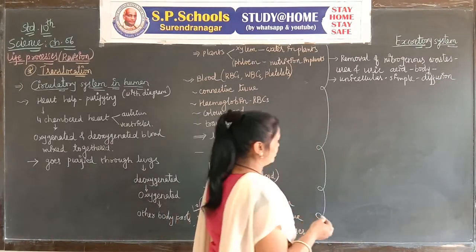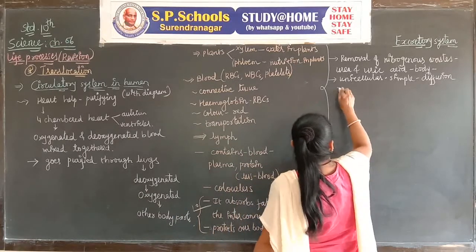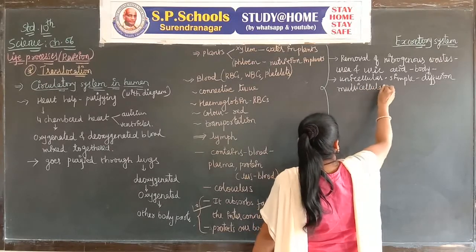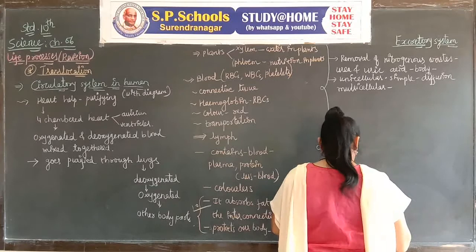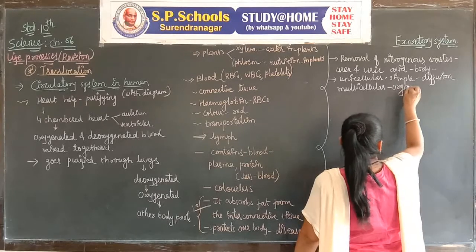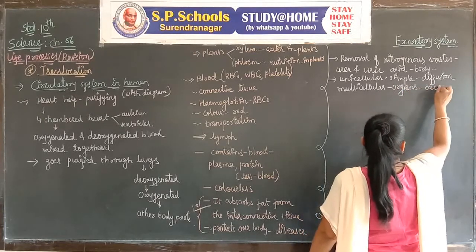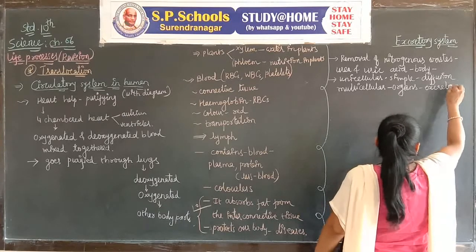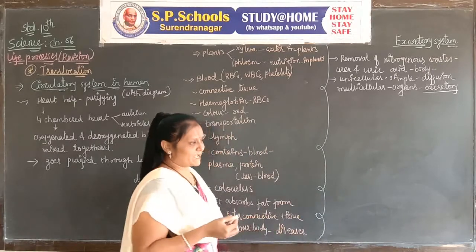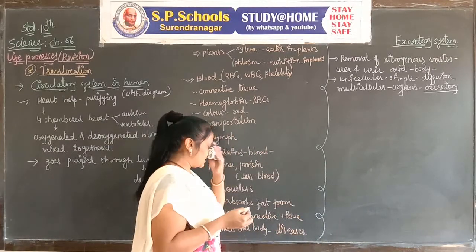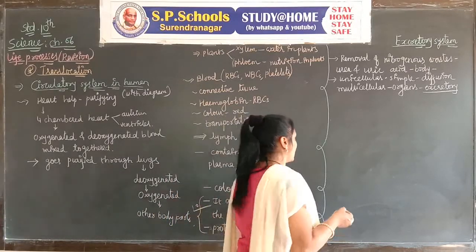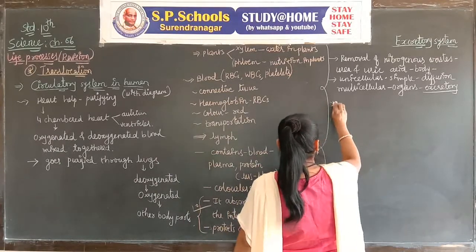In multicellular organisms, special organs develop for the excretory system. In the process of excretion, the kidney, urethra, and urinary bladder help in excretion. Excretion in humans with diagram.